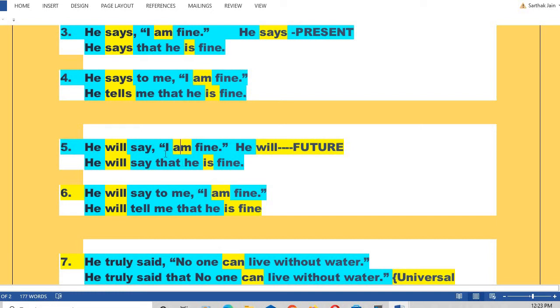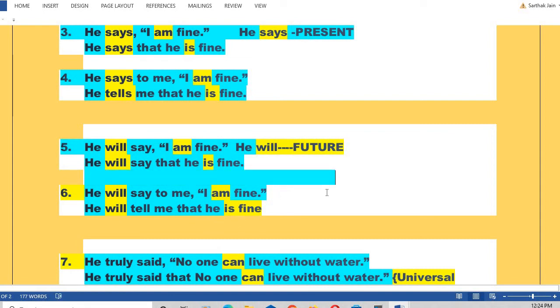That would convert according to the rule, and the rule says I is the pronoun of the first person. That will change according to the subject of the reported verb, and subject of the reported verb here is he, and I will change according to he, and accordingly in the indirect speech I converts into he, and the verb is done accordingly.